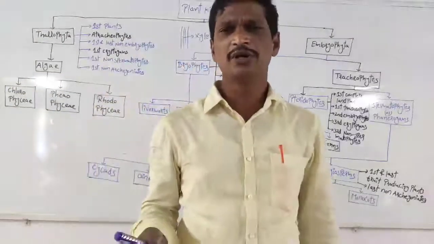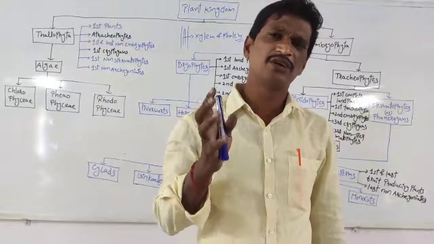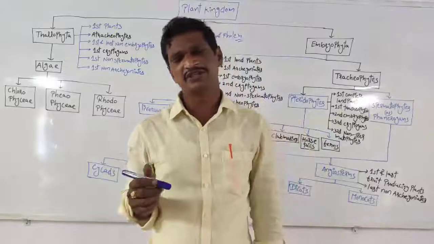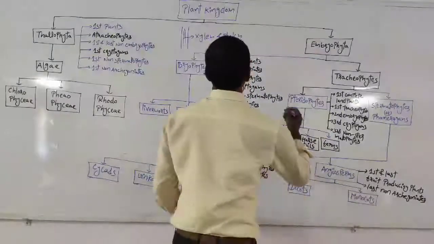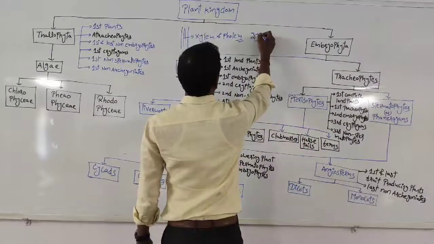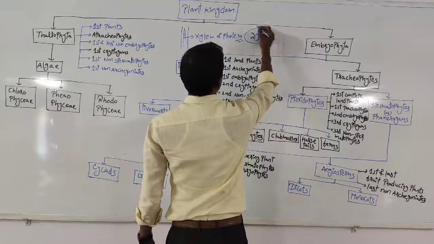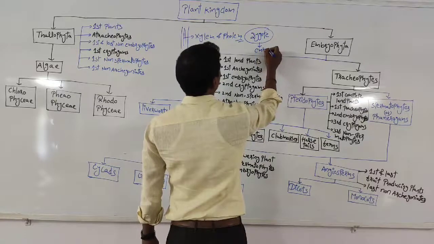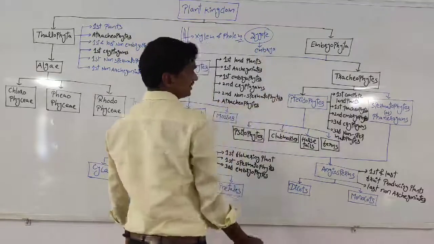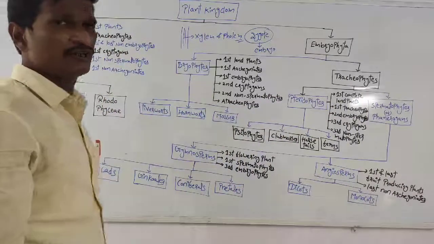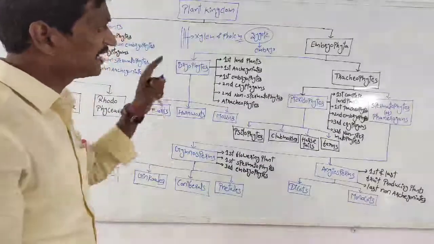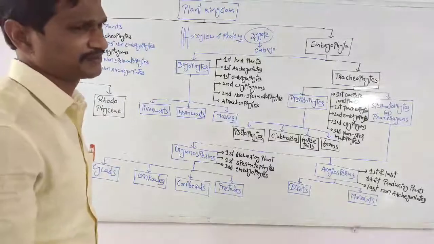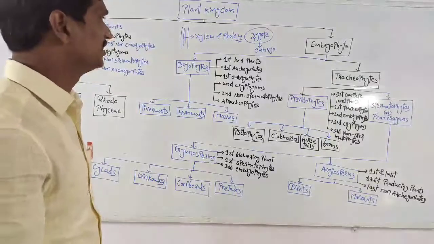We have to know again the concept here. One of the plants produces male and female gametes, and the fusion of male and female gametes produces a zygote. In certain cases, the zygote develops into the embryo. Remember, if the zygote develops into the embryo, the plants are called embryophytes.